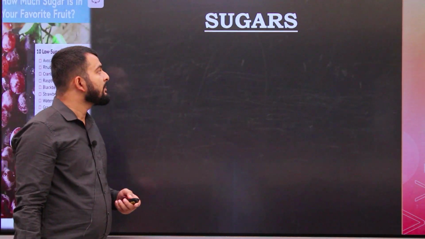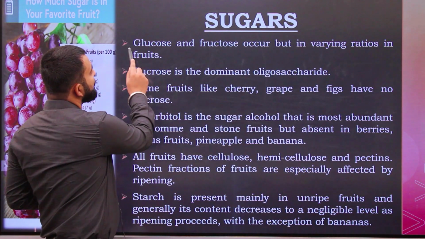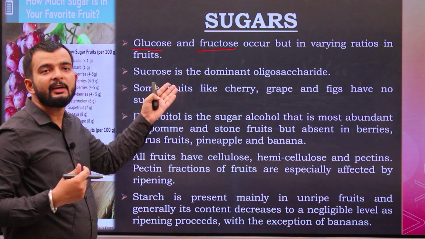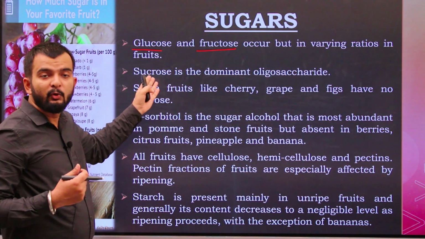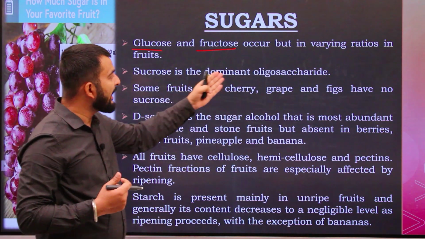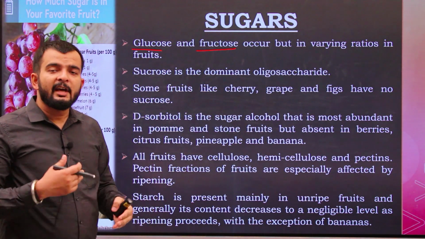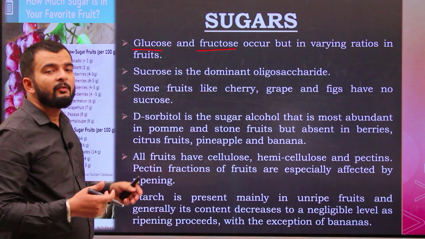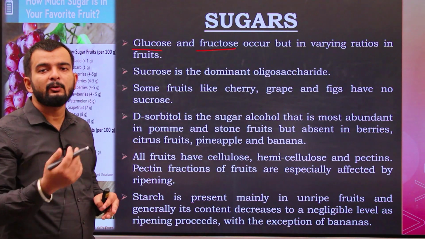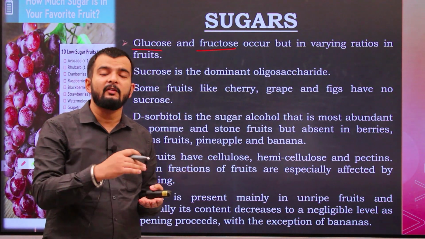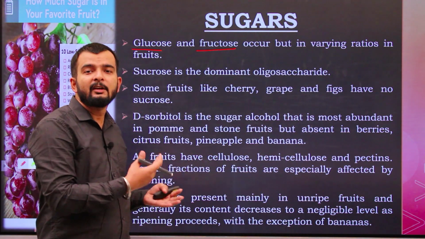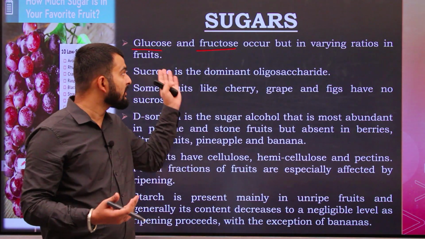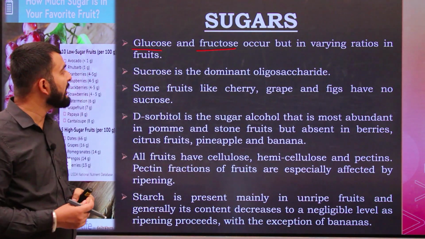Coming on to next, sugars. In case of sugars, if we see, glucose and fructose occur in the major proportion. That is, the major sugars in fruits are glucose and fructose, but they are present in varying ratios in different types of fruits, also with the level of ripeness. That is, when the fruit ripens, the ratio of glucose and fructose keeps on changing. Sometimes as the fruit ripens, the organic acids also break down and form simpler sugars, that is glucose and fructose.